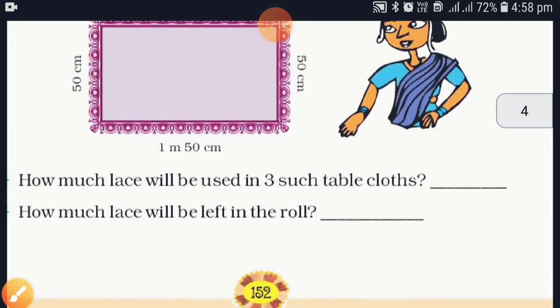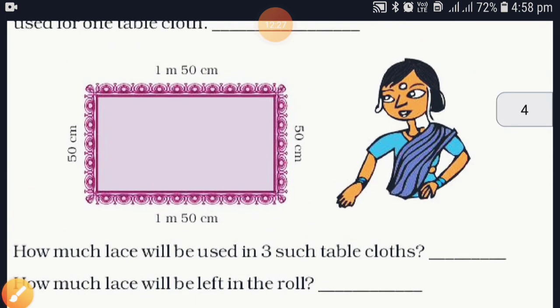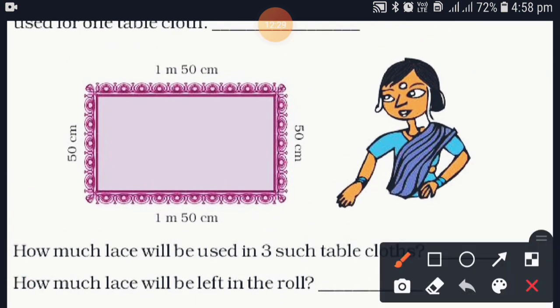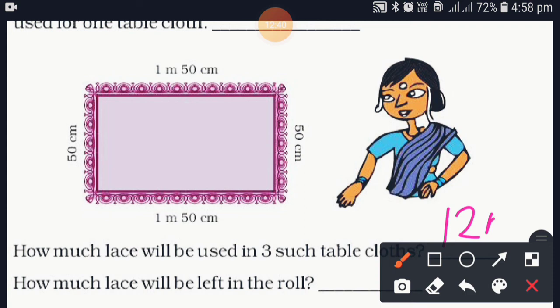Now in the question it is given how much lace will be used in 3 such tablecloths. 3 means again you have to multiply this 4 meter into 3. The answer will be how much? 12 meter. So write it here 12 meter.